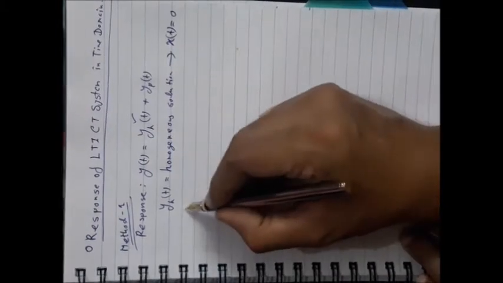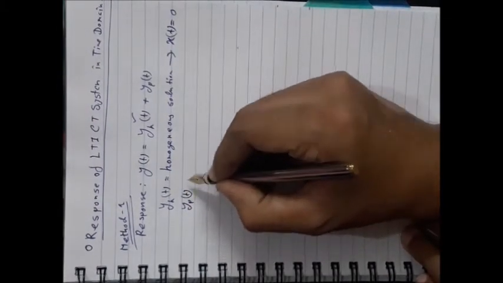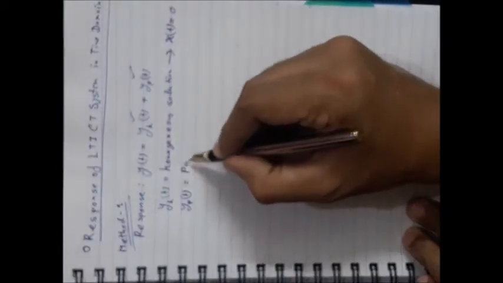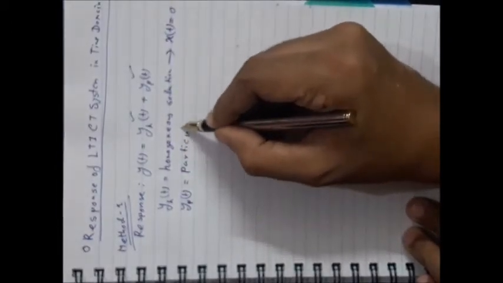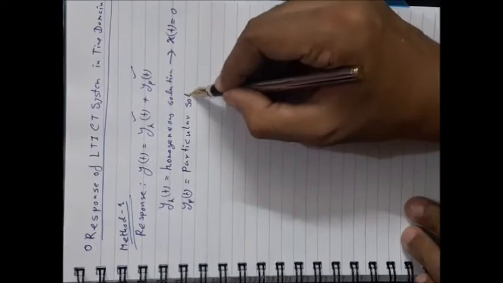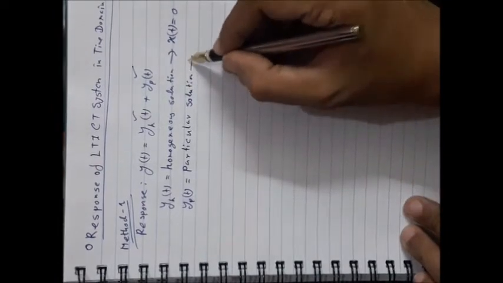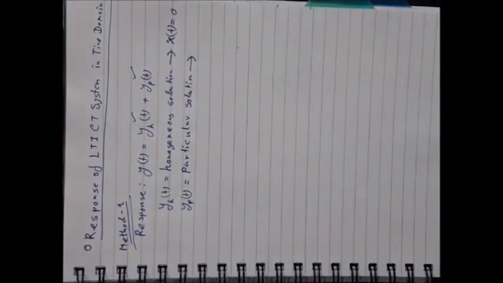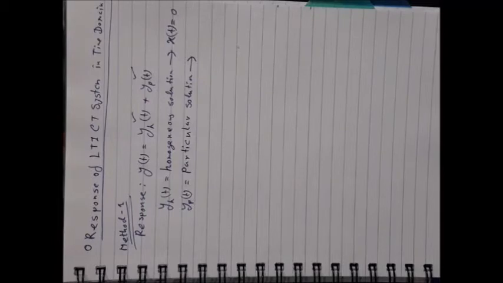Next one, y_p(t), is the particular solution. What is the particular solution? It is the solution of the differential equation for a specific input signal for t greater than or equal to 0.